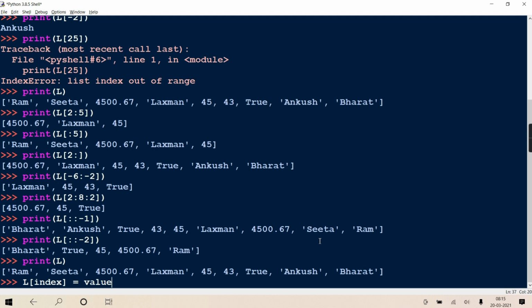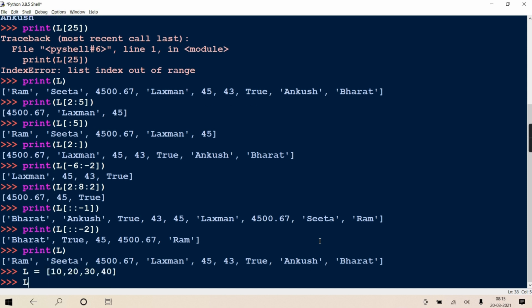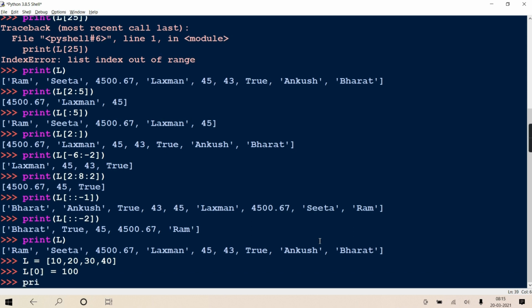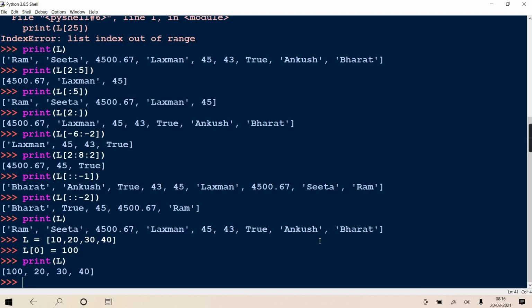So how to modify an element? Just write list, square bracket, index, equal to value. That simple it is. Clear? Say I take another list, 10, 20, 30 and 40, and I write L of 0 equal to 100. Now if you print your list, the 0th value, which is 10, is replaced by 100.